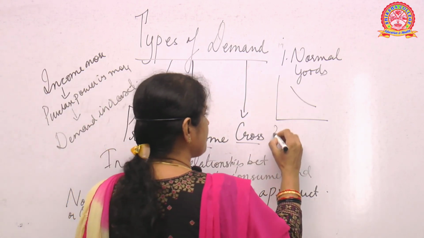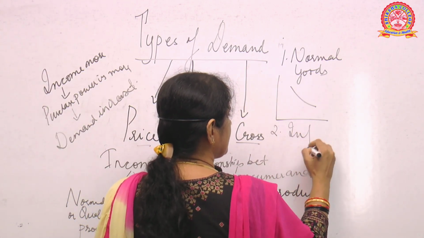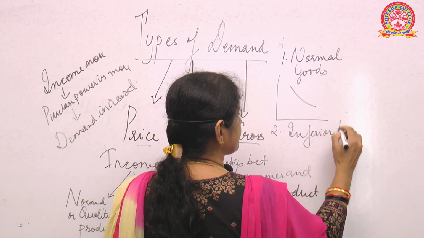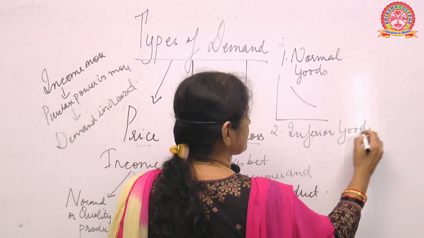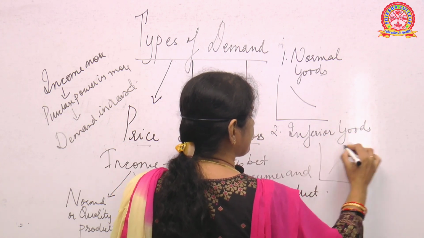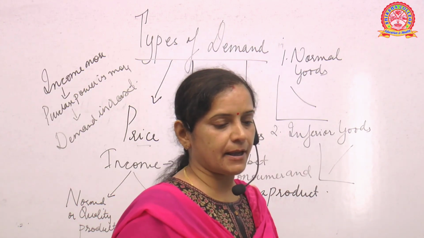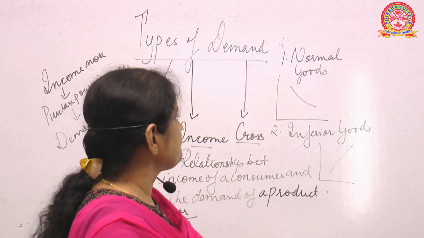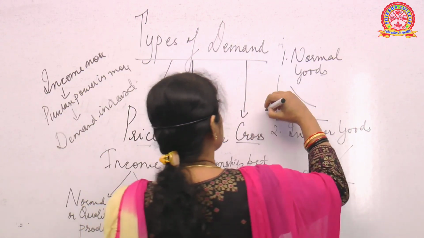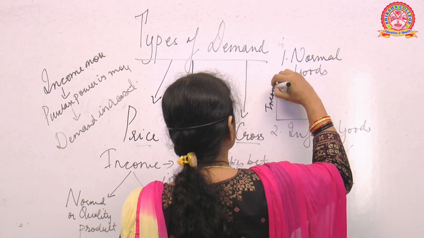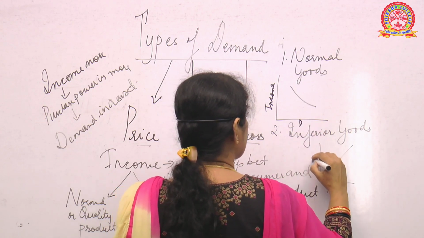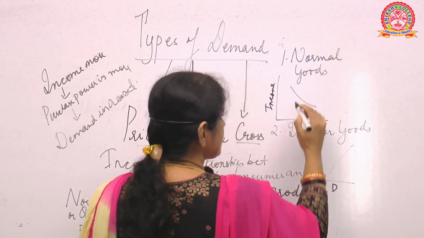But second, for inferior goods, okay, inferior goods will get a curve like this. So now see the difference, why we are getting a curve like this. Okay. Now here it is the income. Okay, this is the income. This is demand. This is income. This is demand. Now you see the difference.